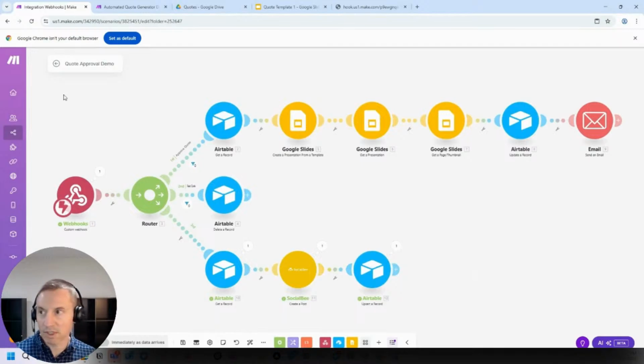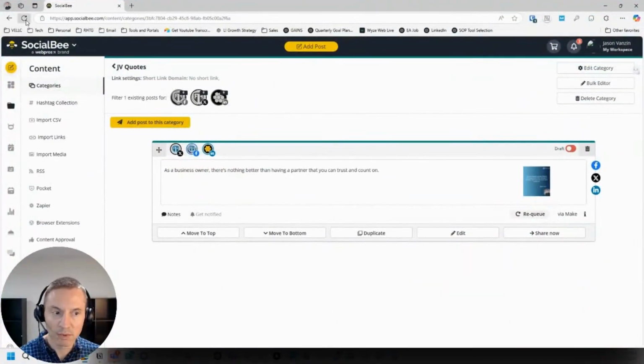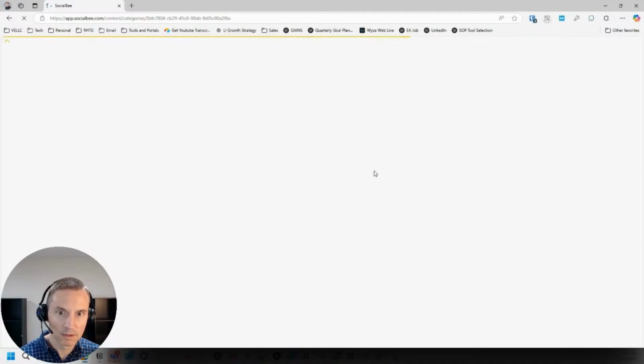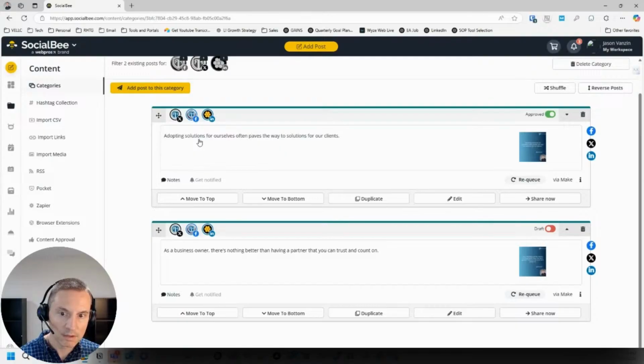So now if I go over to Social Bee, this is what I did previously. If I refresh, there it is. Adopting solutions for ourselves often paves the way to solutions for our clients. And there's the image. And now if I have it set up just for schedules, or for our schedule, it'll automatically post. I could also just share right now and put it out there.